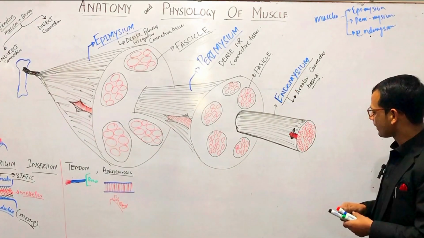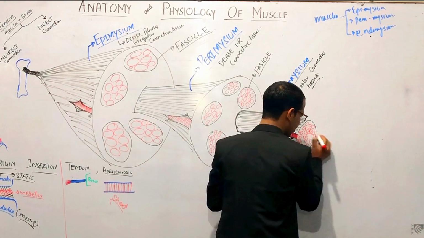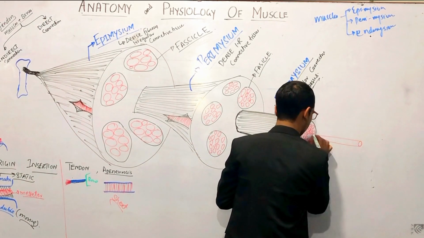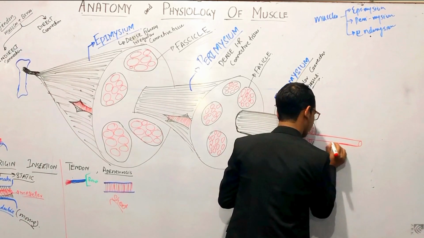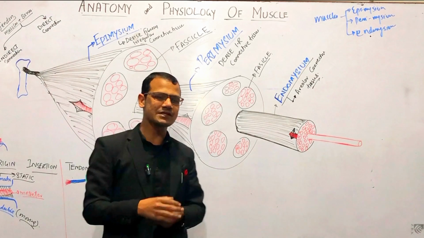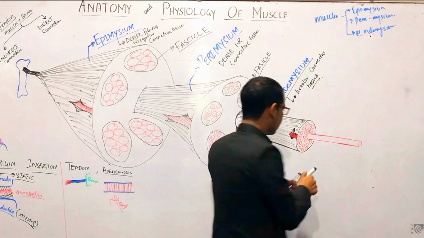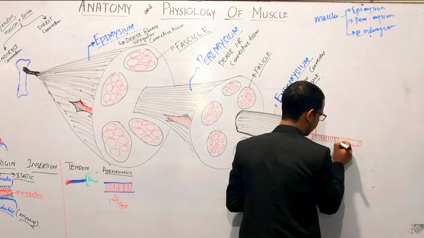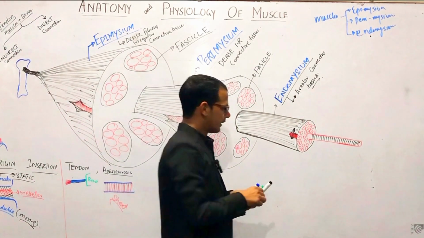We will take one cell from here, or one fiber from here. For example, we are taking this muscle cell, right? And this one muscle cell is composed of myofibrils, a lot of myofibrils, right? And striations are present on this, right?